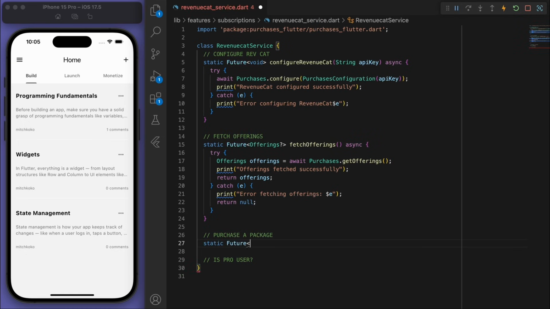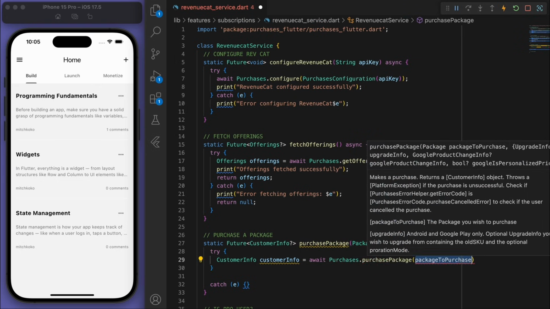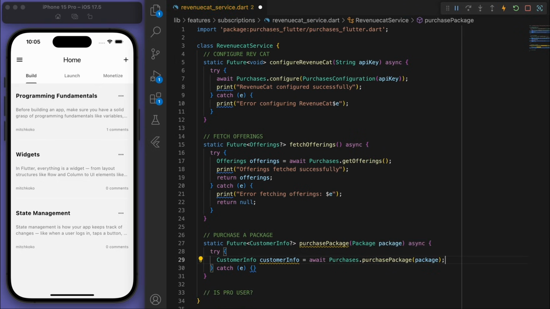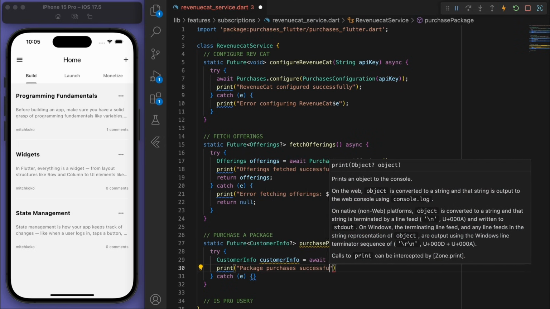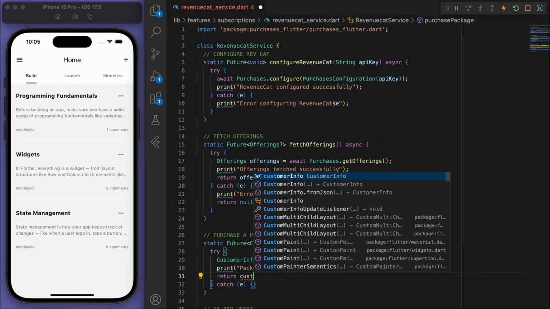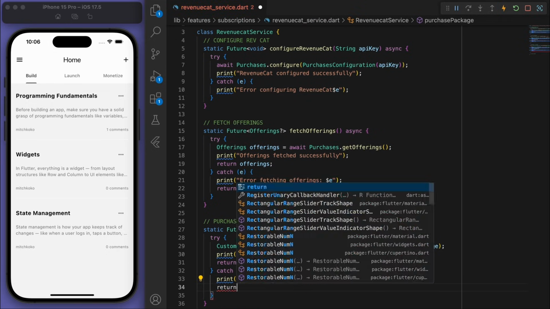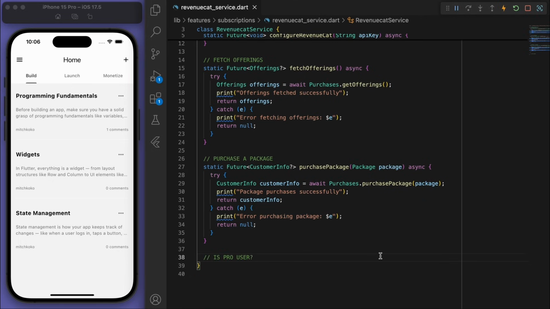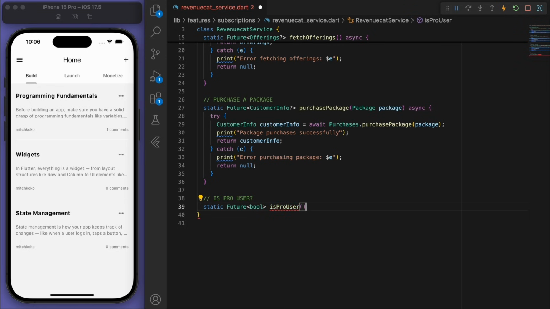And then purchasing a package. So let's just have the package as a parameter. And go to our purchases, and you can see that purchase package option. And then we can just return the customer information. And another useful thing is just a boolean to see if this is a pro user or not.